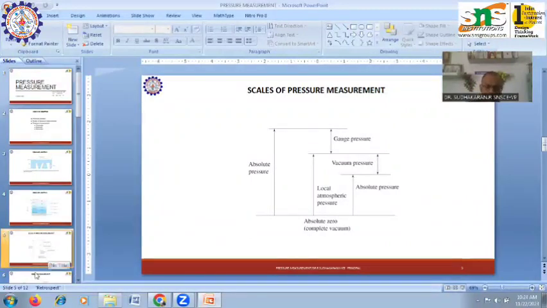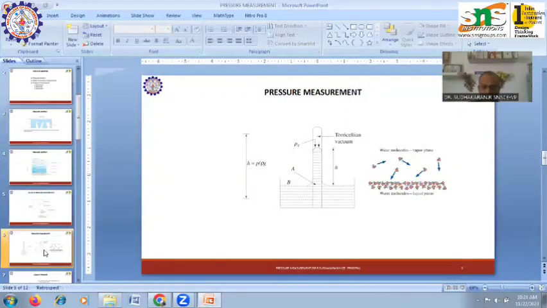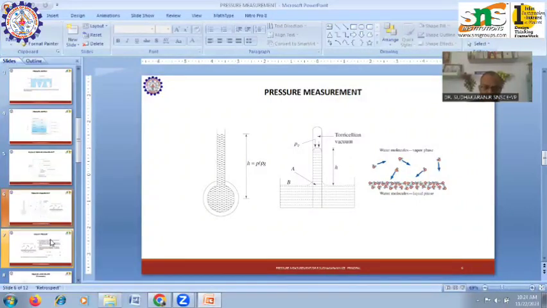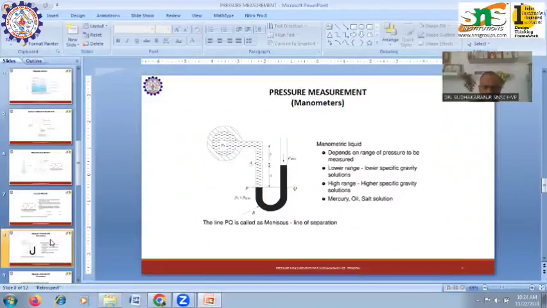So what are the major devices that are used for measuring the pressure? The first one is called manometers. The second one is mechanical gauges. These are the two major pressure measuring equipments used. So what is a manometer?